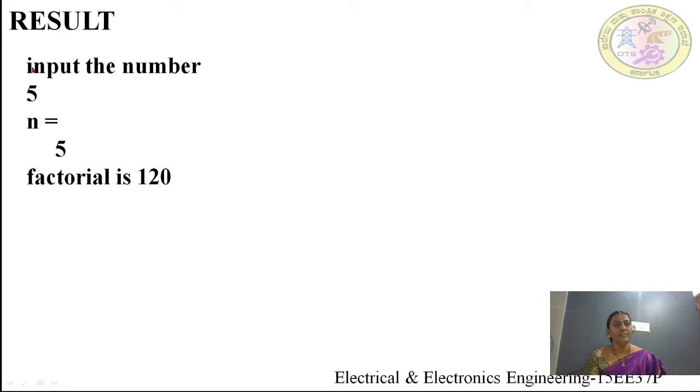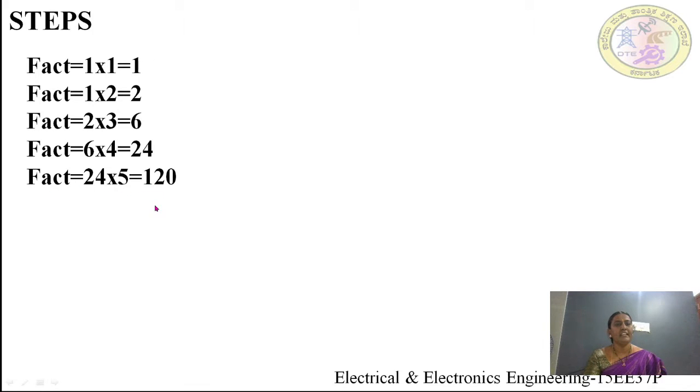Now if I enter the number as 5, that is n is equal to 5, factorial is 120. Let us see how that will come. Factorial is equal to factorial into 1, n is equal to 1, that is equal to 1. Then factorial 1 is stored, n is updated to 2, that is 1 into 2 is equal to 2.